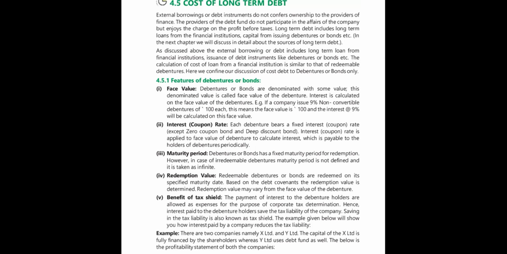Suppose the face value of one debenture is 100 rupees. In that case, they will mention that the interest is 9% on the face value. So 9% of 100 is how much? That is 9 rupees. So 9 rupees will be the interest, calculated on the face value. This is the first feature of a debenture: there will be a face value, and on the face value there will be interest.